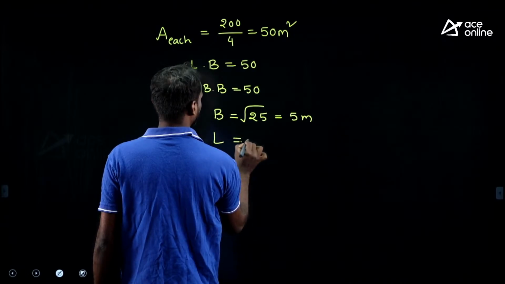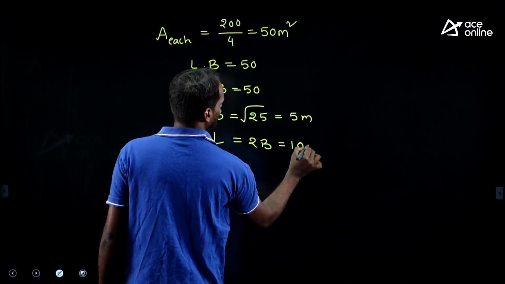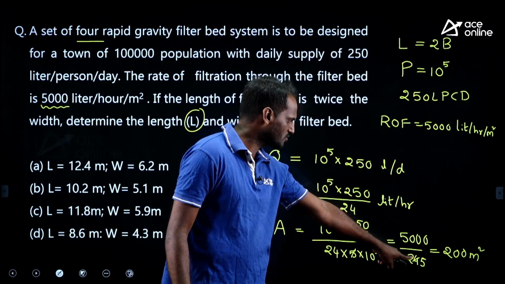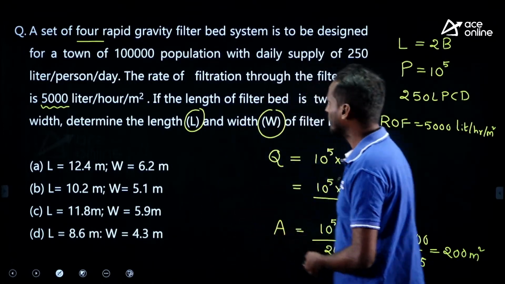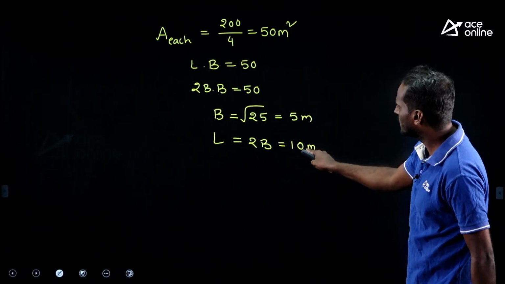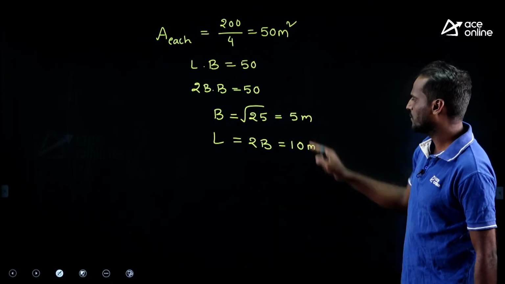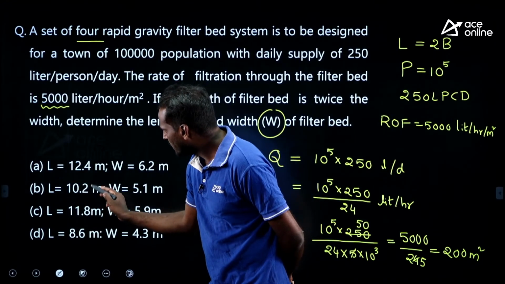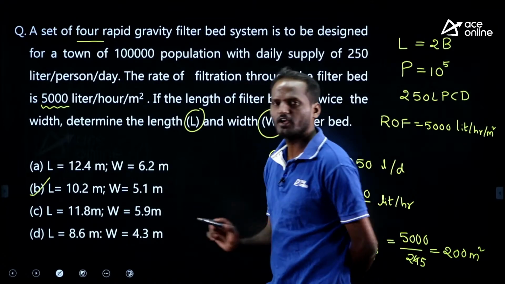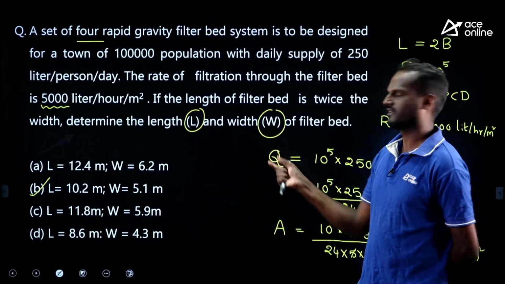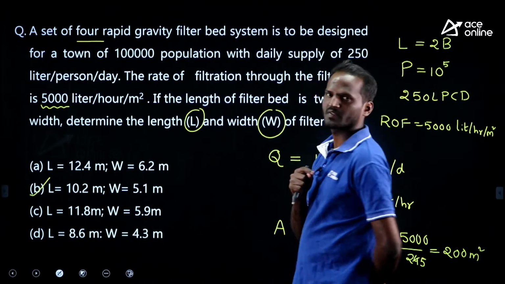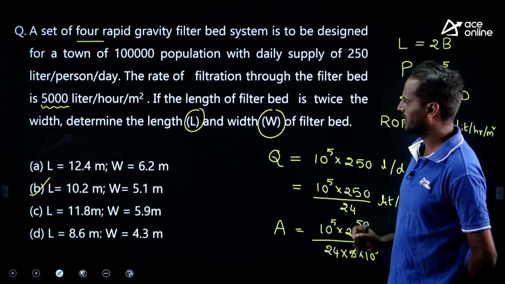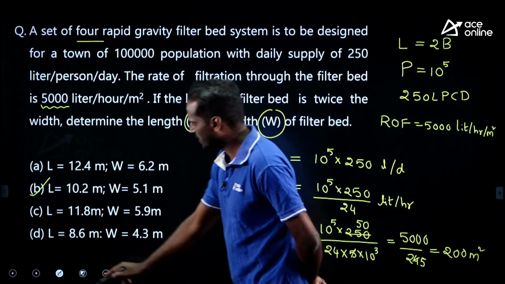What is length? L is equal to 2B. Therefore, 10 meter. See, I have considered 25 instead of 24. Therefore, the actual value will be a little bit more. Whatever we have got, the length as 10 meter means a little bit more than this. Width is 5 meter. Look at the options. Length is 10.2, correct, right? A little bit more. And width is 5.1. We got 5 and 10, but a little bit more you will get, because actually it is 24, not 25. To ease the calculation, I have considered like that. Very easy. Even though you can solve in 1 minute, it sometimes takes time. Otherwise, you can easily solve.